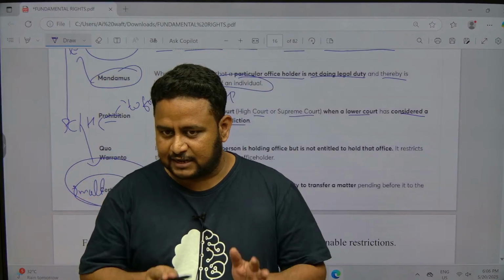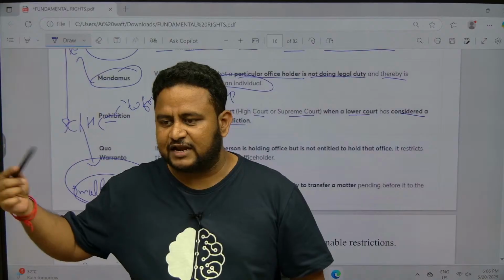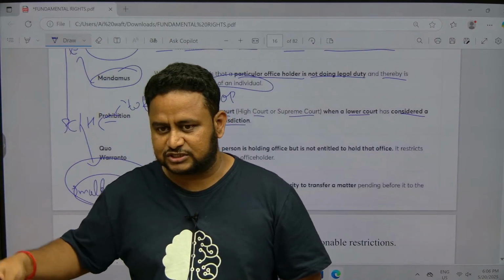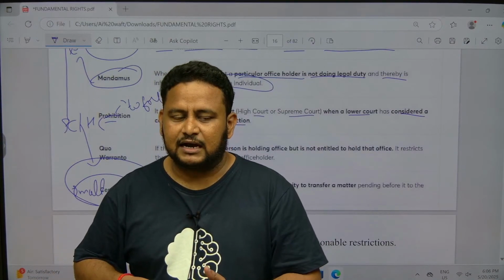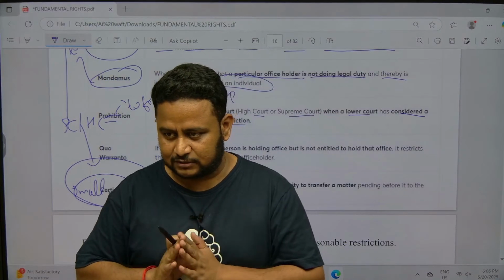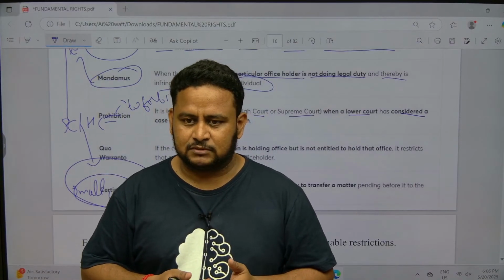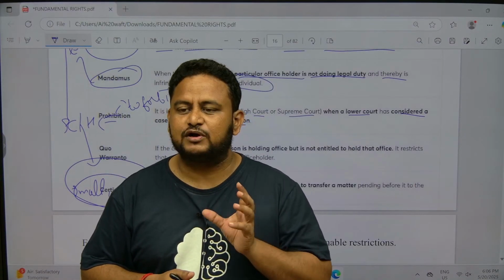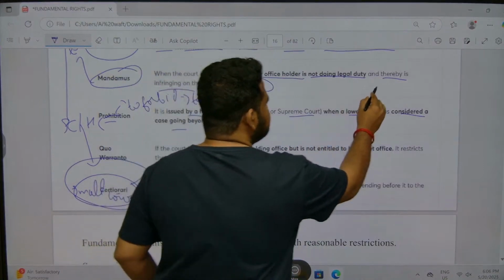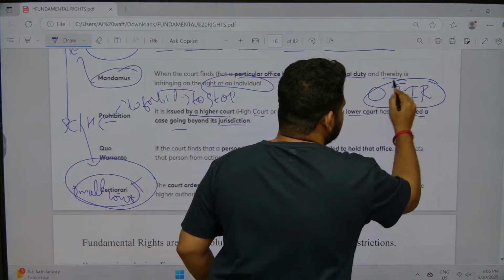Remember it. Apart from the jurisdiction where the crime occurred, if you try to file a complaint in another area, another jurisdiction, they can definitely register it under what is called zero FIR. You have to remember this, zero FIR, because if they give a question on it, this comes up in current affairs a lot of the time. Since I am talking about jurisdiction, I am telling you about this. That is the meaning of zero FIR.